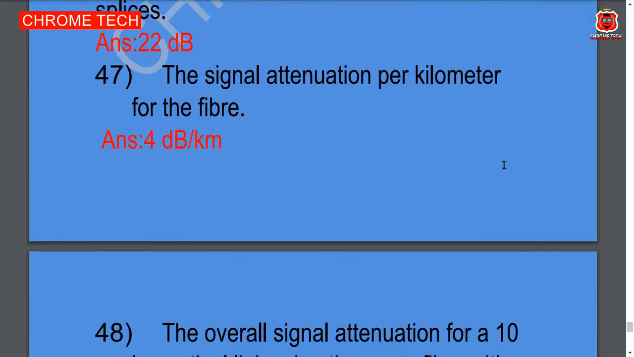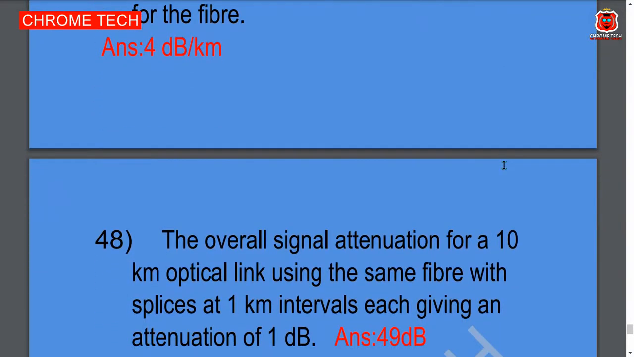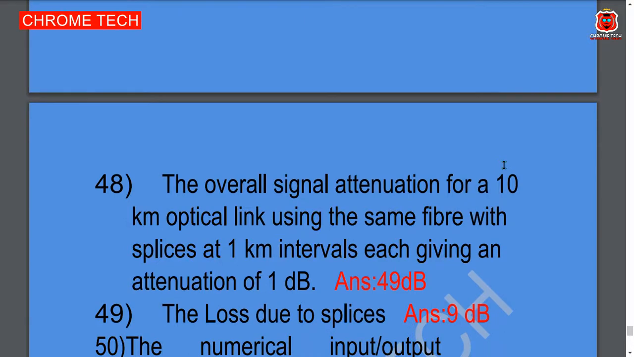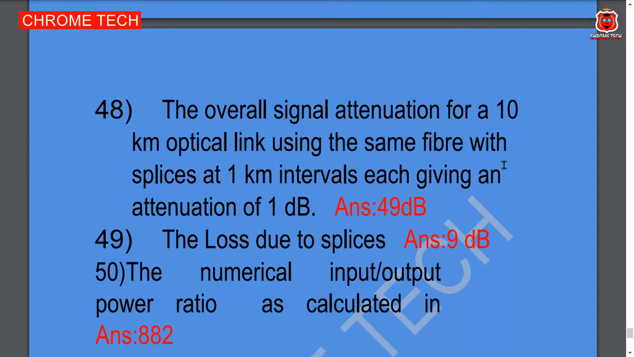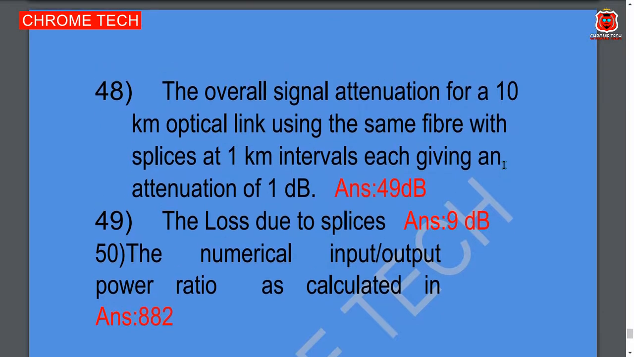Same 2-mark question. The overall signal attenuation for a 10 km optical link using the same fiber with splices at 1 km intervals, each giving an attenuation of 1 decibel. 49 decibel is the answer. And next question. The loss due to splices dash. 9 decibel is the answer. And last one, the numerical input output power ratio is calculated as dash. 882 is the correct answer.